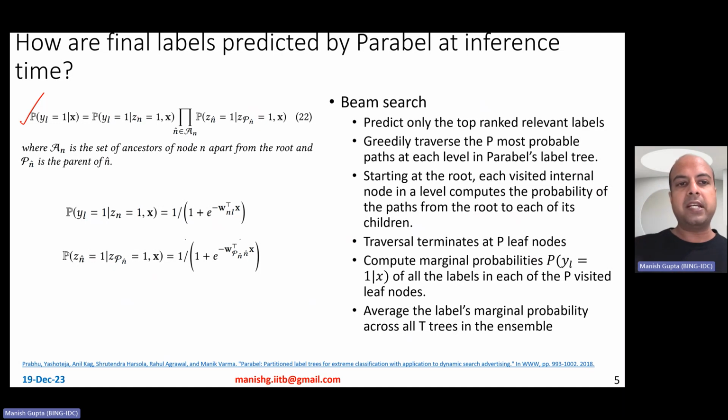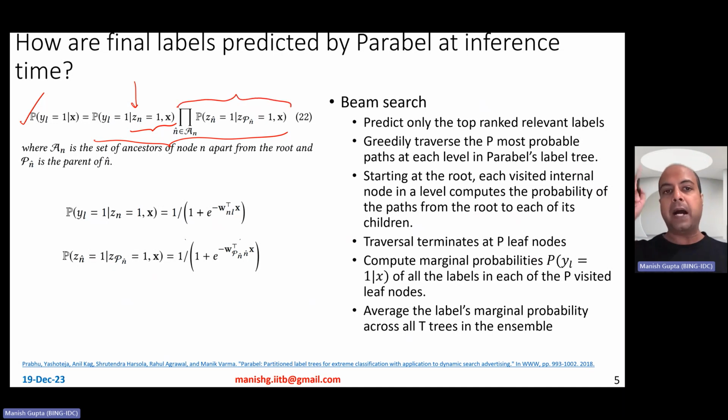Now, of course, this can be written down in this form. Essentially, what you want to do is to first reach the leaf node which contains the particular label. So you must reach the leaf node, and if you reach the leaf node, what is the probability of sampling this label given the leaf node? And how do you reach the leaf node? You reach the leaf node by traversing the appropriate path starting from the root node.